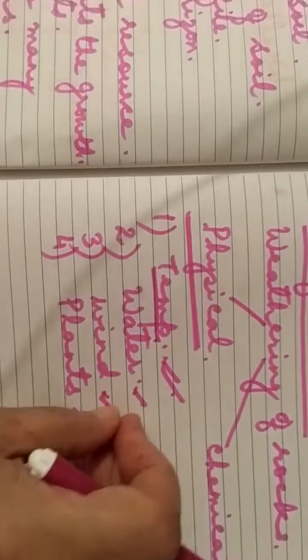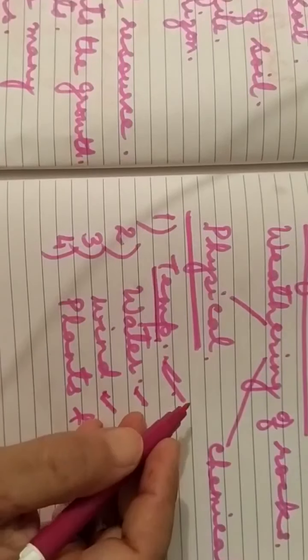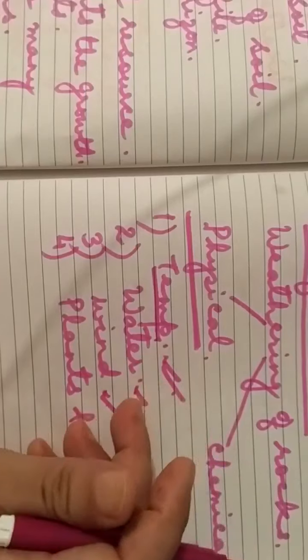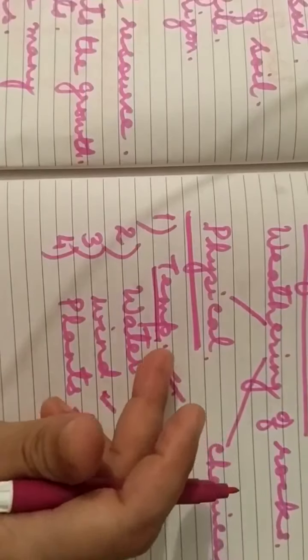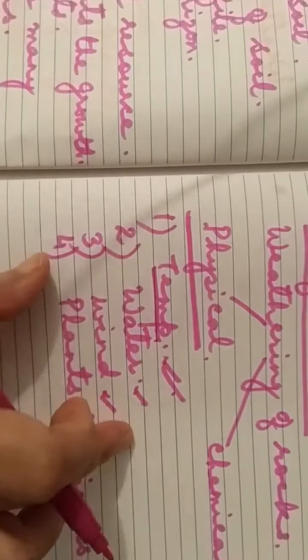By forming cracks or crevices, and they extend the cracks through the growth of the root. As the roots grow, they extend the cracks, and thus it results in the weathering of rocks. So children, these are the reasons for physical weathering of rocks: temperature, water, wind, plants and animals. They play an important role in physical weathering of rocks.